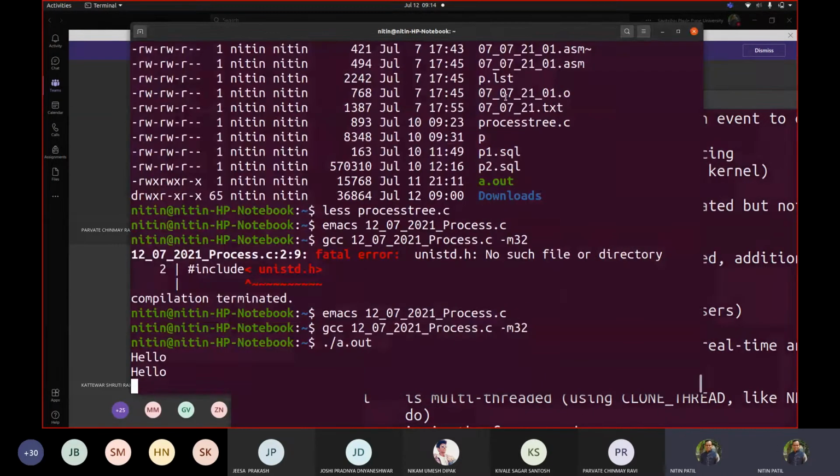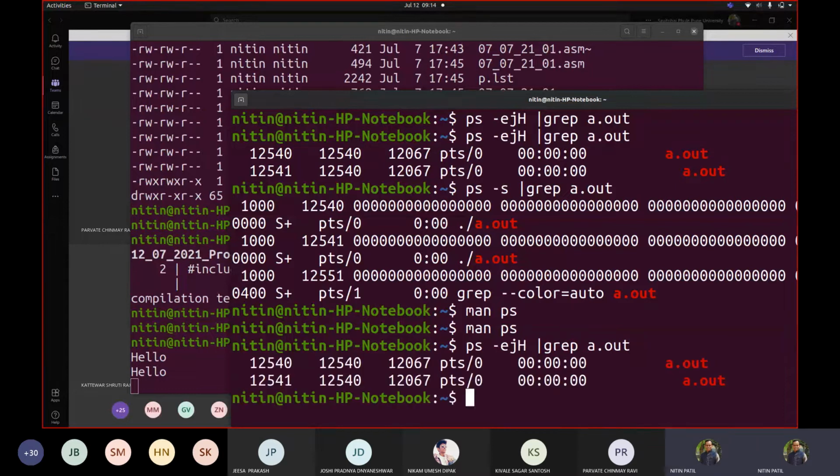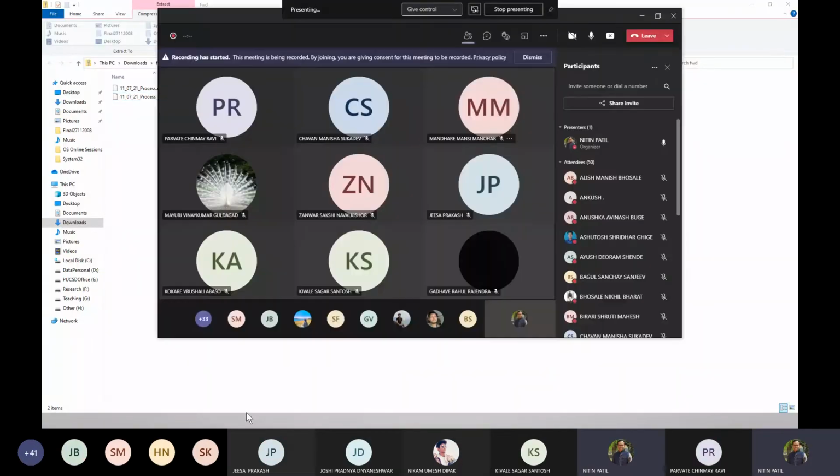If I try to see on the other terminal, my executable got executed, and I can see that there are two entries of hello. One was printed from the parent and one was printed from the child. Correct. Now, if I go back and see particularly this one and this one, I can see that this is a parent and this is a child. Now, what exactly happened there? My program is waiting for some action to be done. So if I now go back to my Windows screen and show you the part.